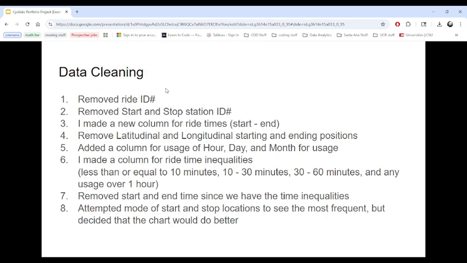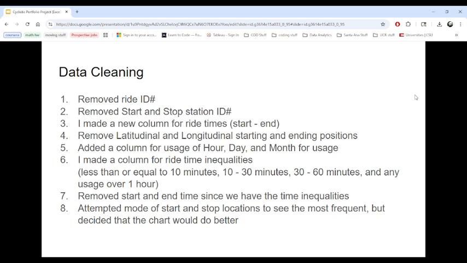As for the data cleaning, I removed the ride IDs, I removed start and stop station IDs, and I made a new column for ride times, start to end, specifying how long they were using the bikes. I removed the longitudinal and latitudinal starting and ending positions. I added columns for the hour, day, and month of usage. I made a column for ride time categories, such as below 10 minutes, 10 to 30 minutes, 30 to 60 minutes, and anything over 1 hour, to get a good usage statistic of how long they were actually using the bikes.